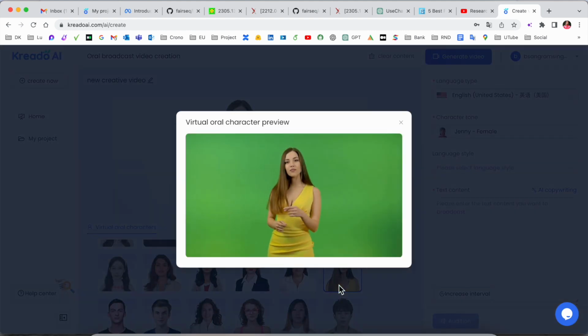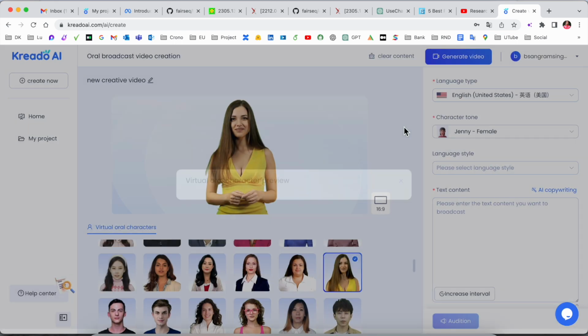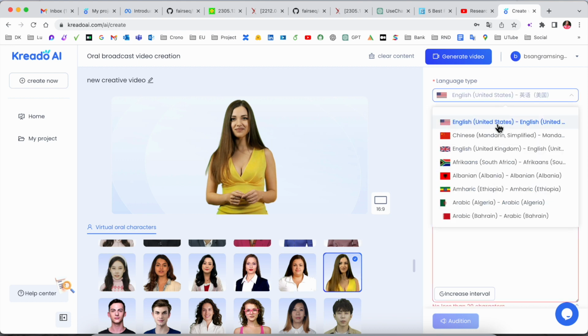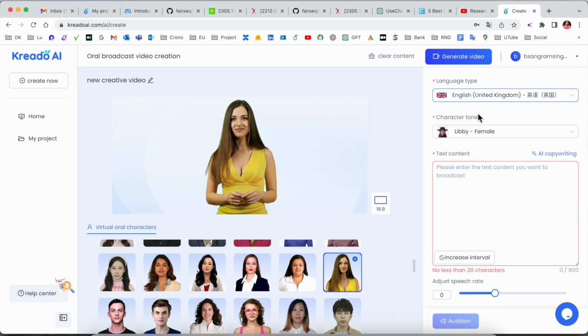So originally she looks like this after receiving your content. So we are adding one more interesting point here. I just simply select this model here. Whichever language you want, you just decide. I just simply go with UK English, and this female character, you can listen to this voice also here.